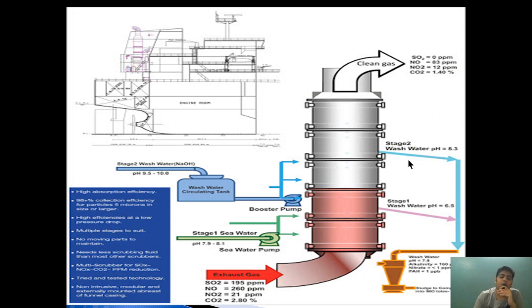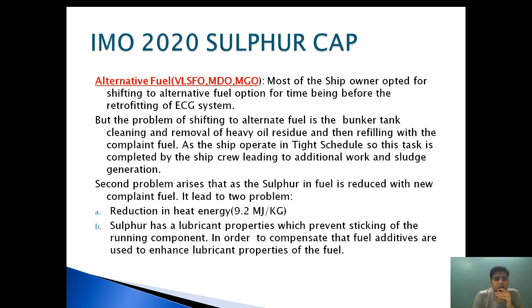Okay. Now, the second option was to shift completely to a different kind of fuel. The first option was to continue to use heavy fuel but use the exhaust gas cleaning system for cleaning. The second option is to completely use a different fuel. So most of the ship owners opted for shifting to the alternative fuel option for the time being before retrofitting the EGCS system. So what happened?